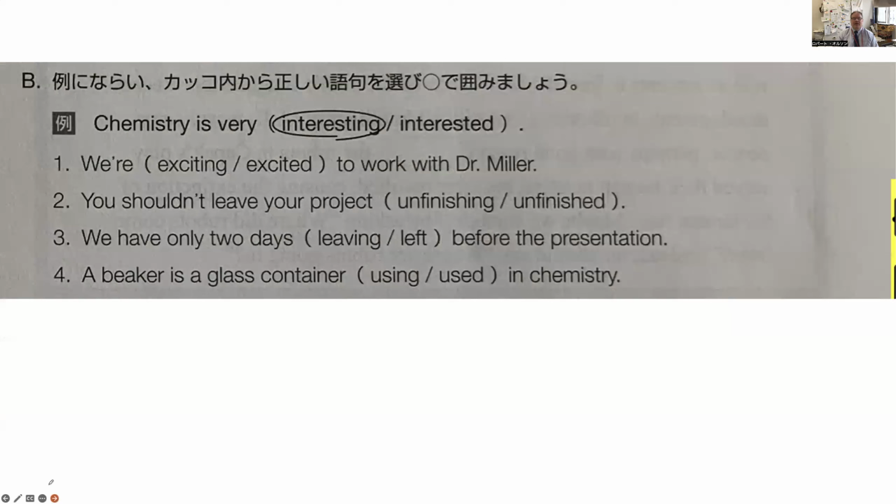Okay, next, you have to circle the best answer. For example, you have chemistry is very interesting or interested. The answer is interesting. Now, what is the difference? Okay, interesting means, chemistry is interesting means watashi wa chemistry kyomi ga aru. Chemistry is interested means chemistry wa watashi o kyomi ga aru. Okay, so that's an important difference.